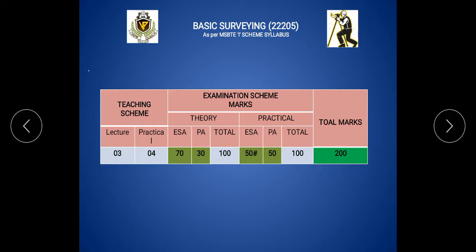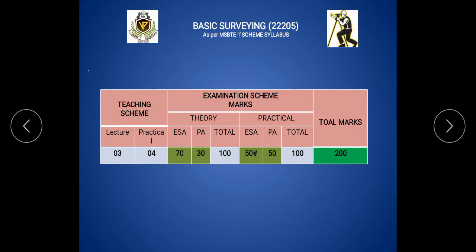In 1 week there are 3 lectures for the Basic Surveying subject, and 4 hours for the practicals. So in total, 7 hours are available for the Basic Surveying subject for 1 week. So this is the teaching scheme.